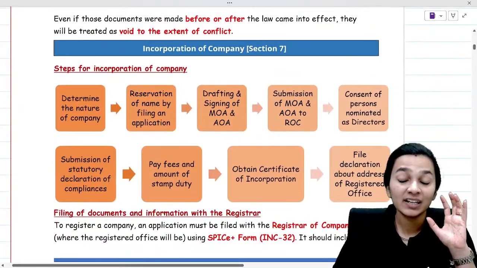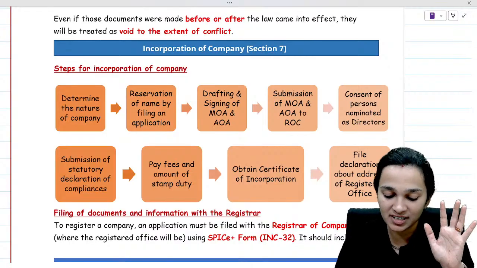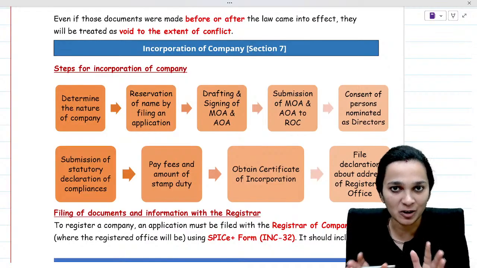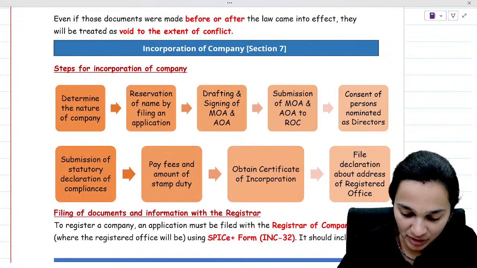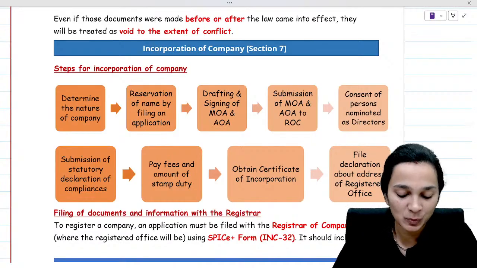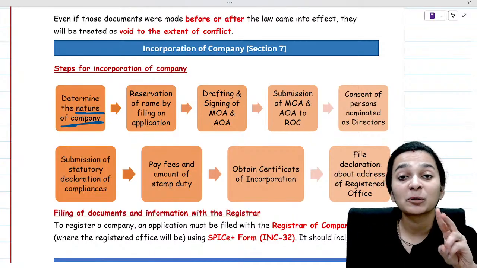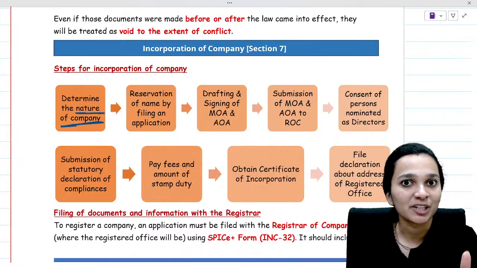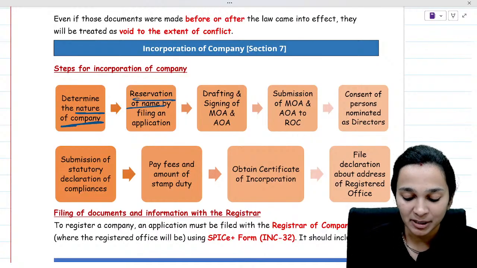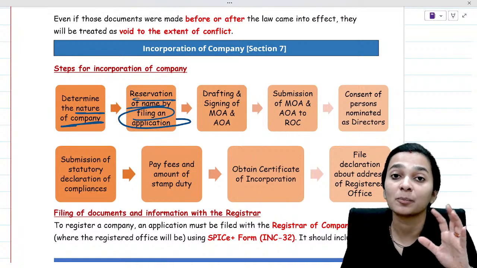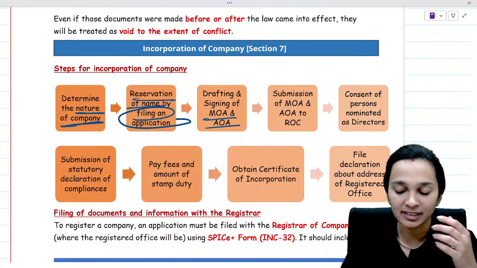Now coming to incorporation of the company. Section 7, the most important section here. Now, what are the steps for incorporation? Let's quickly understand all the steps. The first one is to determine the nature of the company. What type of company are you going to start? Public, private, OPC, company limited by shares, guarantee, or unlimited company. Then reserve the name by filing an application. Post that, draft the memorandum and articles of association and sign them.